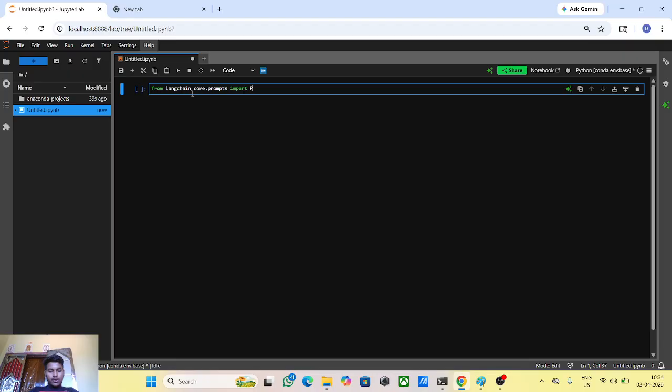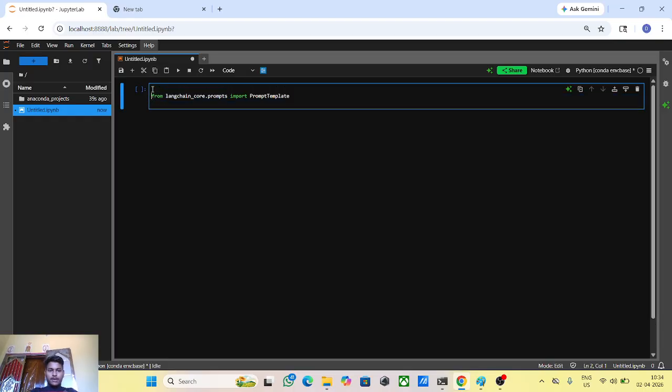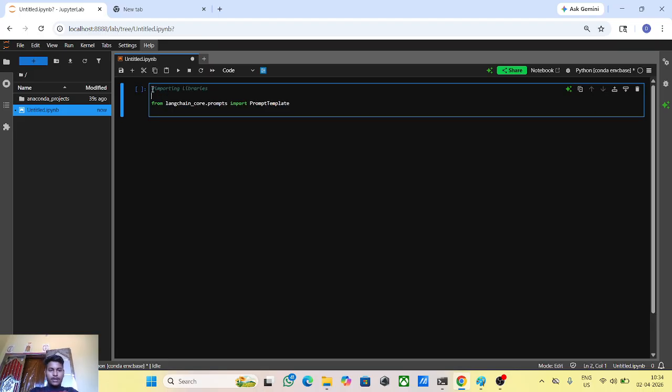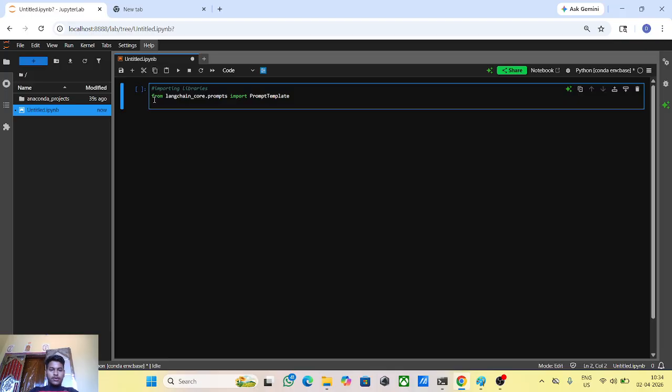Import this function, the prompt template. By the prompt template we take the prompt. Okay, this was taking the prompt. First of all, let's comment it out for better understanding. Importing libraries. Okay, importing libraries. Then after this was the for prompting, for taking the prompt.